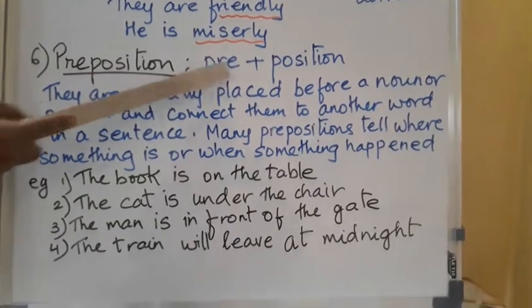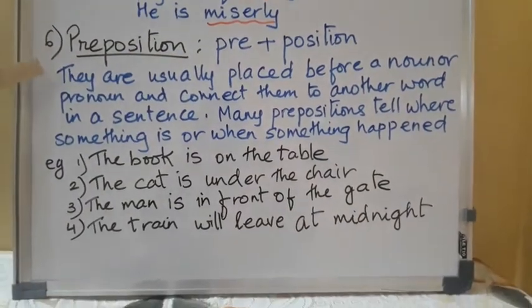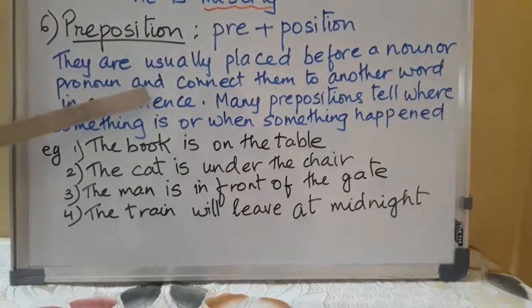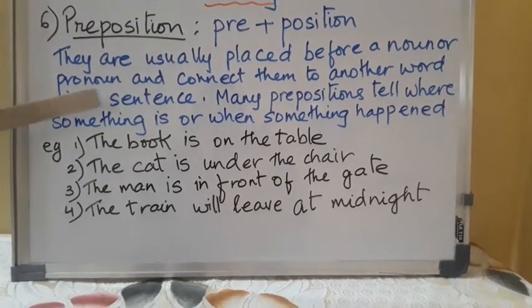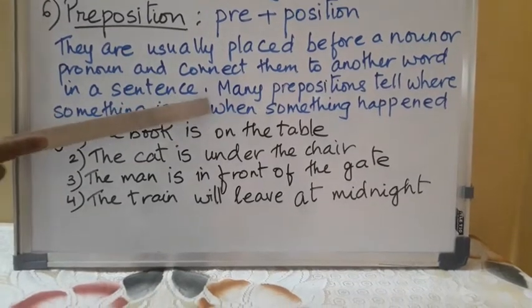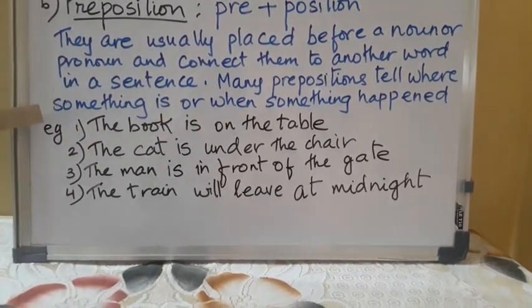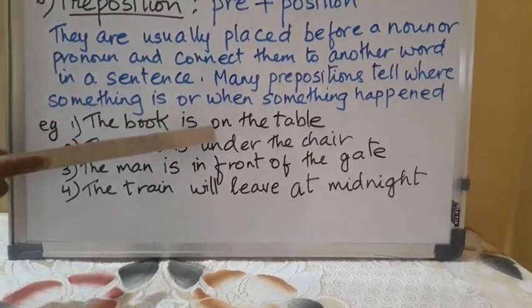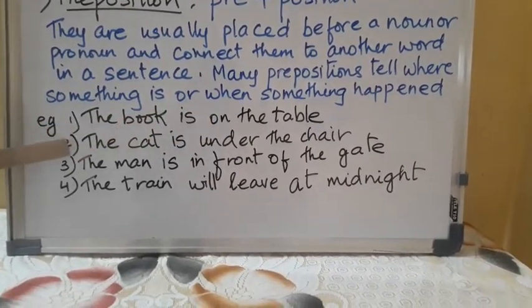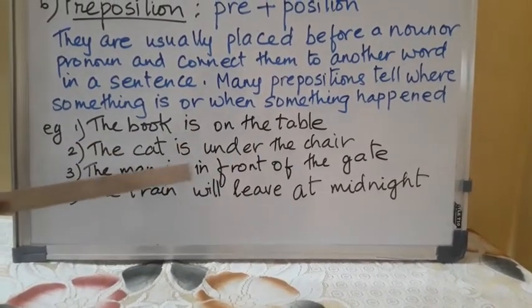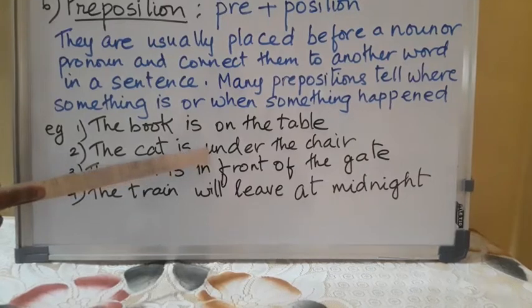Prepositions are words that are placed before a noun or a pronoun and connect them to another word in the sentence. Many prepositions tell where something is or when something happens. The first example, the book is on the table. Where is the book? On the table. The second sentence, the cat is under the chair. So where is the cat? Under. So the preposition is under.